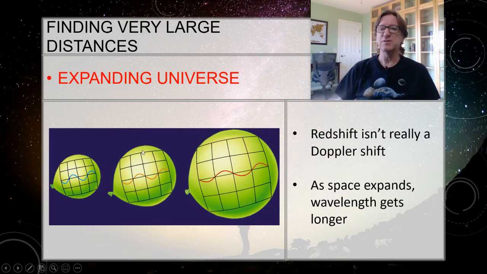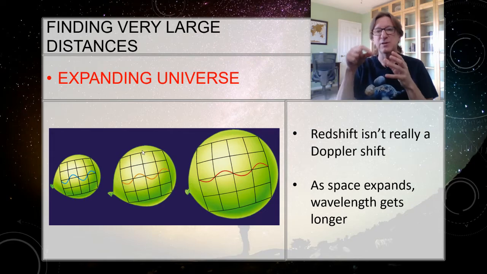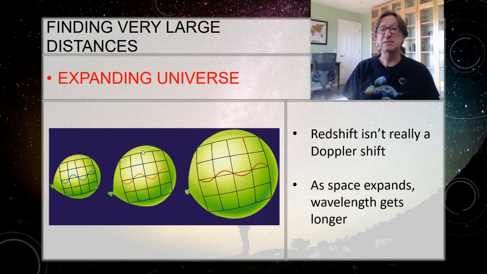So Doppler shift isn't really what's happening here. The redshift isn't really because these galaxies are moving. They are moving a little bit on the balloon, but not much, not compared to the expansion of the balloon. What's happening is, as space expands, the wavelength that we receive is getting longer. Here I've still got a grid, but my grid is getting bigger, and that's making my wavelength get longer and longer and longer. And you guys know that a long wavelength is redshifted.